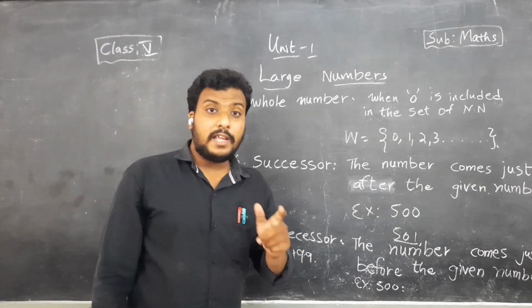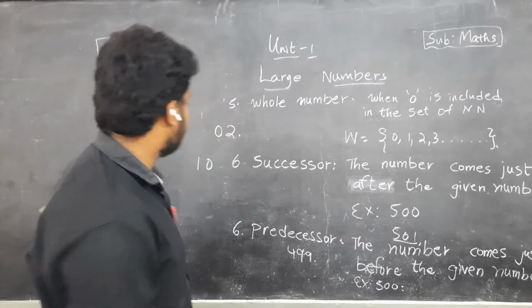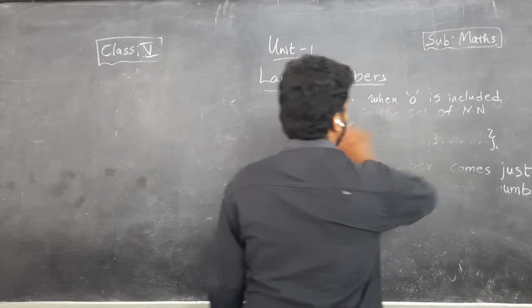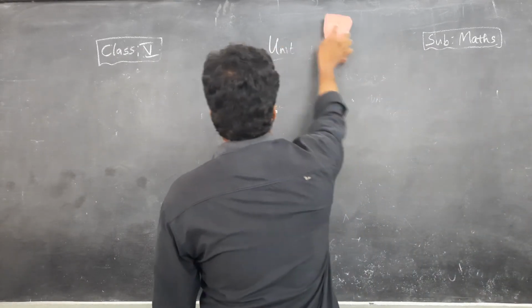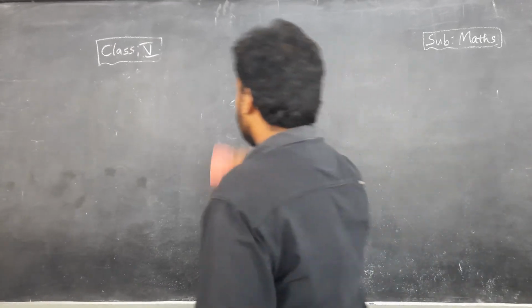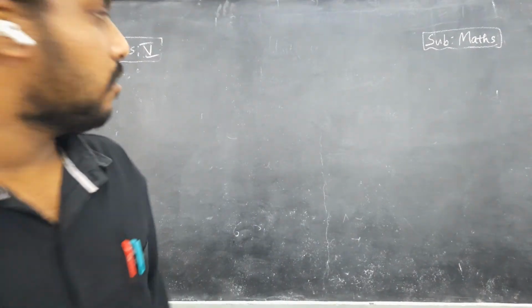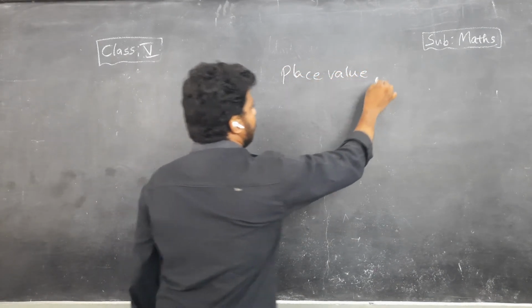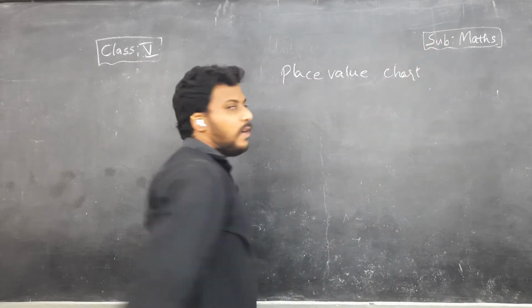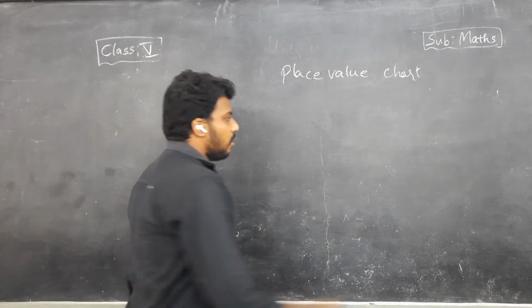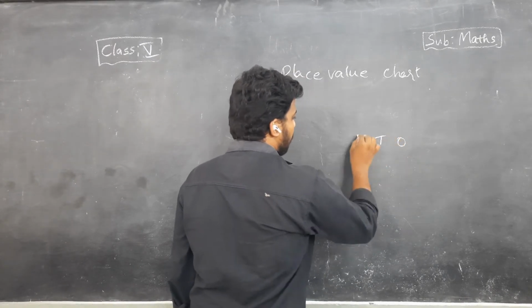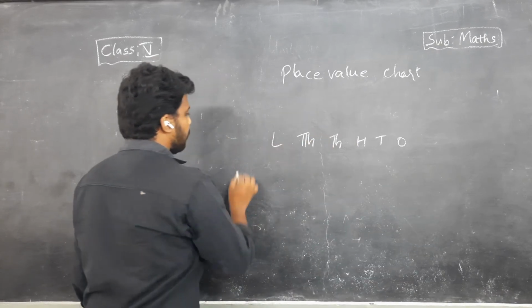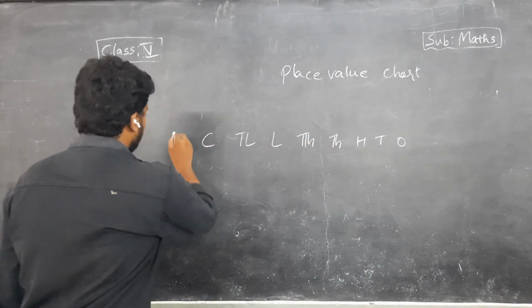Next, you need to know the place value system, children. The place value chart starts from ones, tens, hundreds, thousands, 10,000s, lakhs, 10 lakhs, crores, 10 crores.